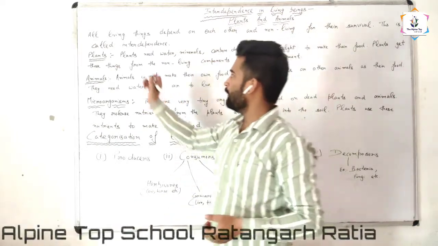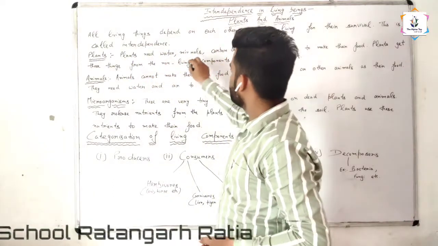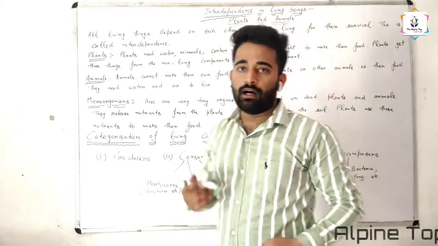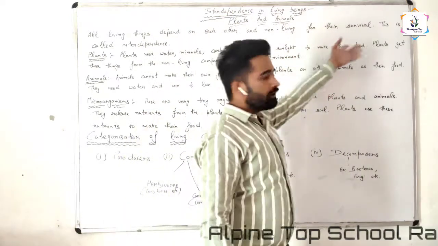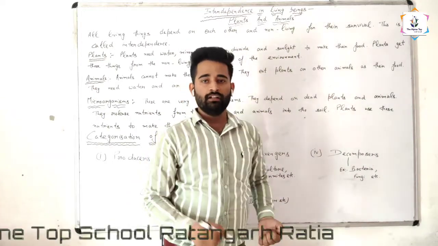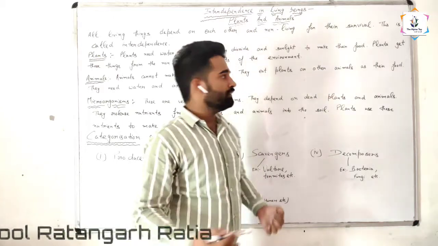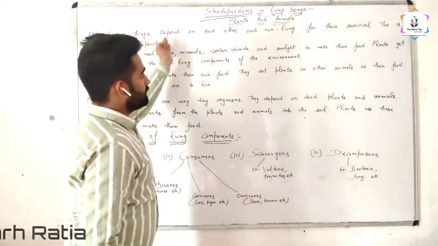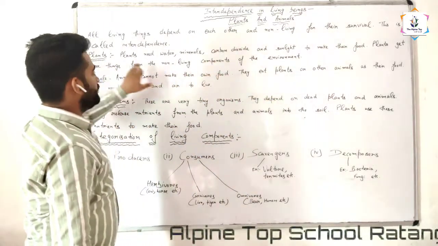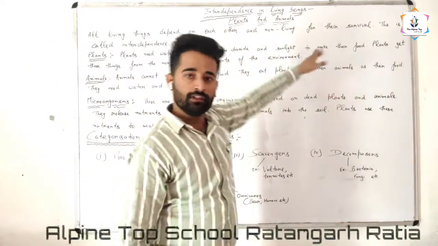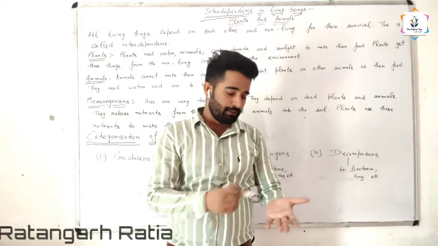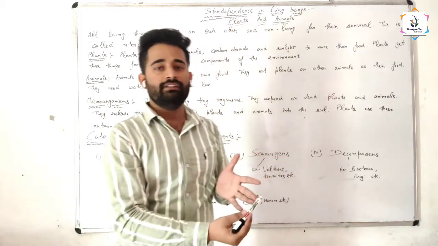First of all, plants. Plants need water, minerals, carbon dioxide and sunlight. Why do plants need these things? Plants need these things to make their food. It means plants depend on non-living things here. What kind of non-living things? Carbon dioxide, minerals, water and sunlight. Plants get these things from the non-living component of the environment. That is called interdependence, because the plant is depending on non-living things.